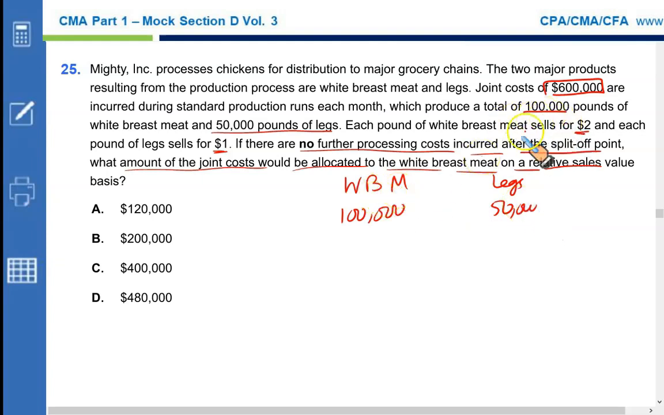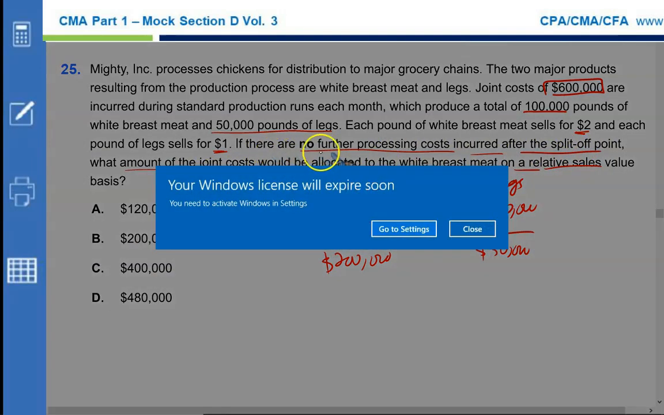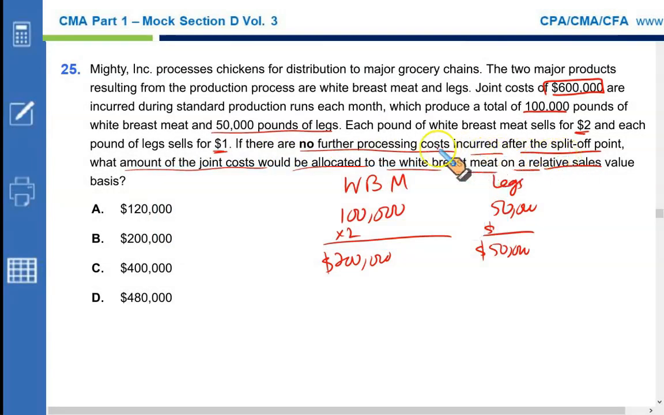The rate for white breast meat is $2. That means the sale value at split off is $200,000, and the legs sell for $1, that is 50,000, right? So if you use the sale value at split off, it says if there is no further processing cost after the split off point, what amount of joint cost would be allocated to white breast meat on the relative sale value?